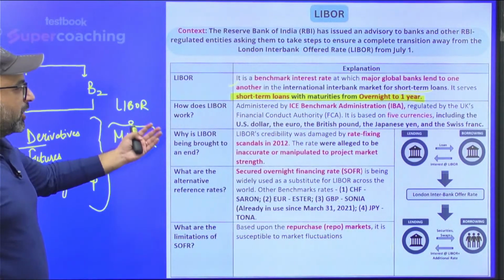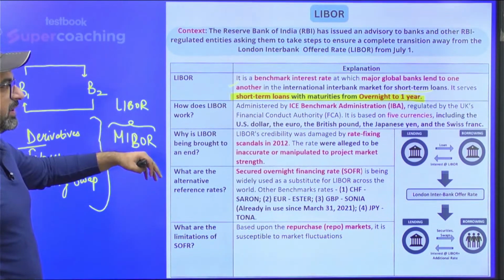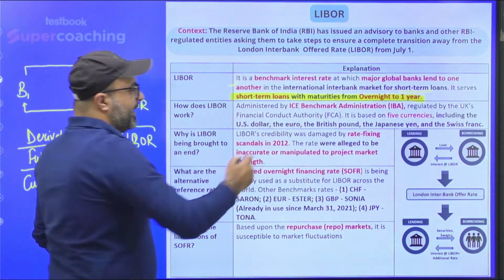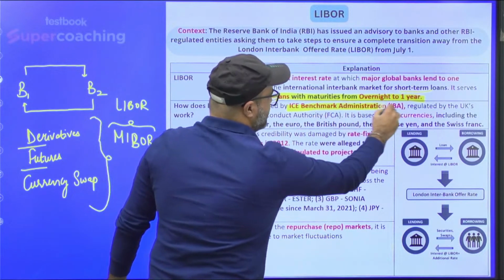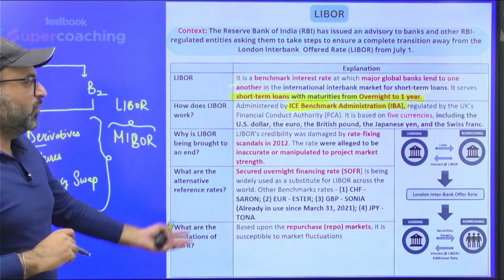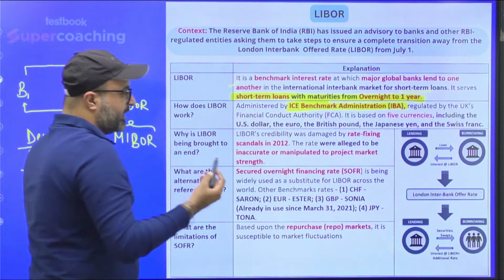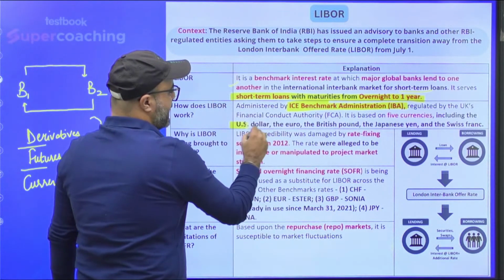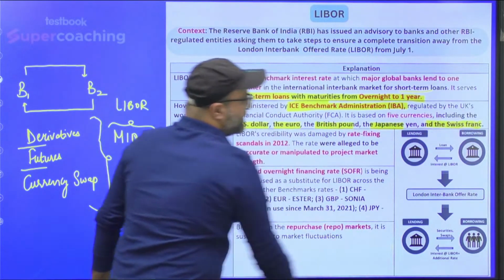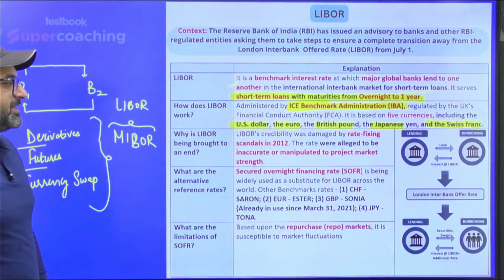How does Libor work? Libor is announced by ICE Benchmark Administration, the responsible authority which comes up with the rates, and it is based on 5 currencies: US dollar, Euro, British pound, Japanese yen and Swiss franc.